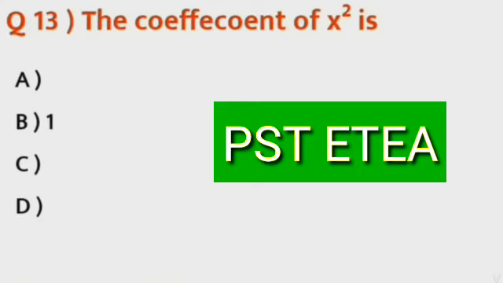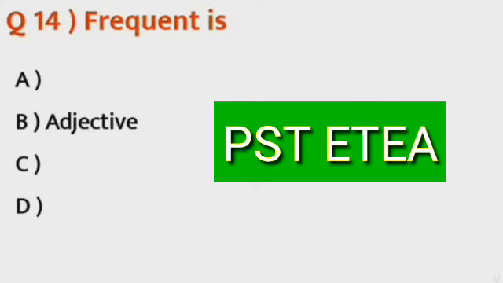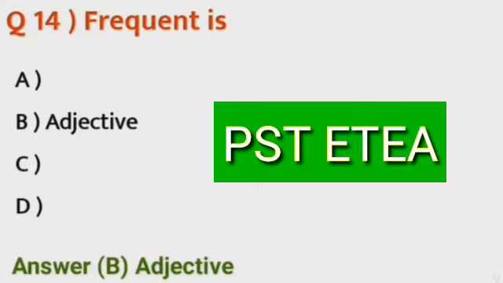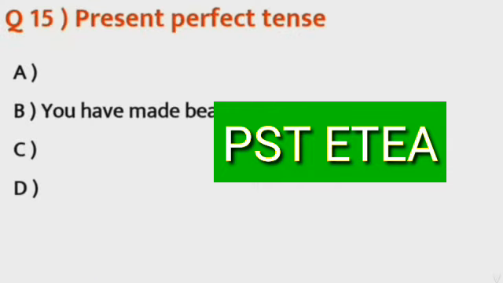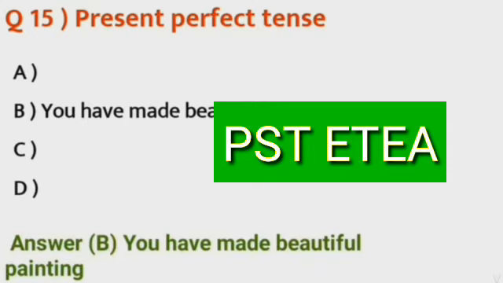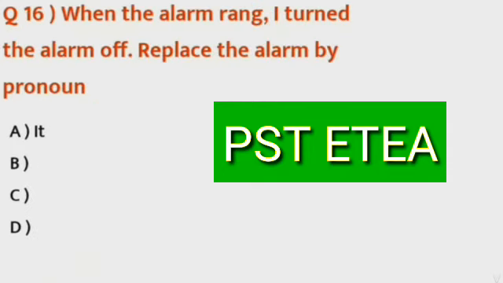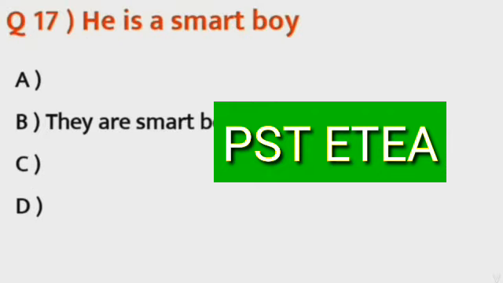Question number 13: The coefficient of x power is, option B, 1 is the correct answer. Question 14: Frequent is an adjective, option B is the correct answer. Question number 15: Present perfect tense, you have made a beautiful painting, option B is the correct answer. Question 16: When they learn e-learning, replace the noun by a pronoun, option A.